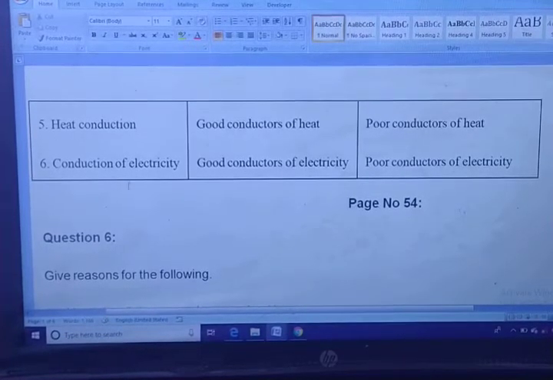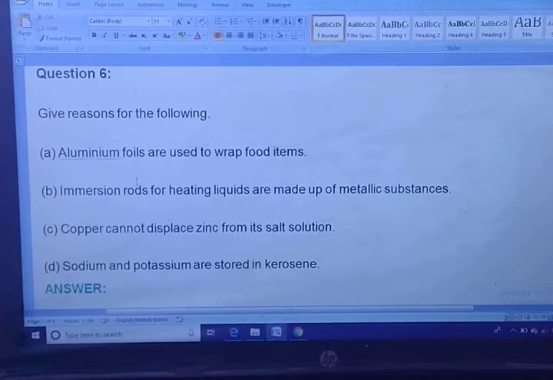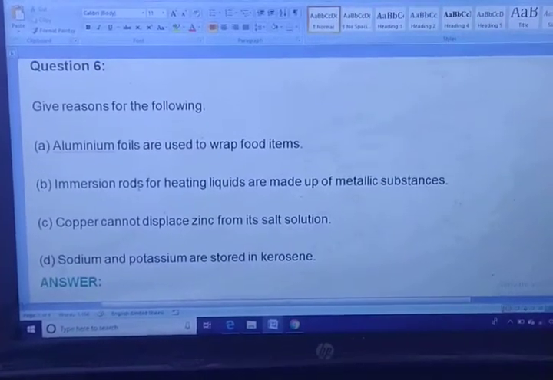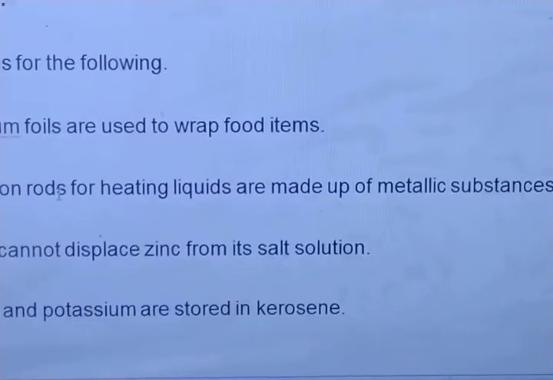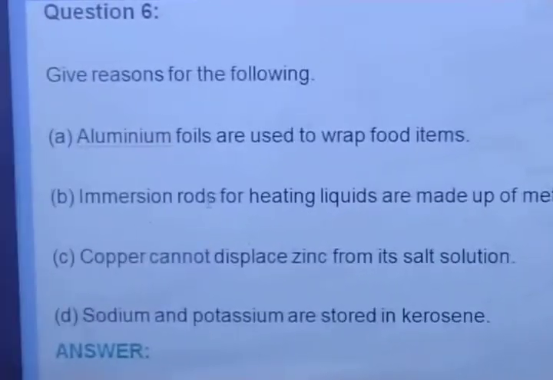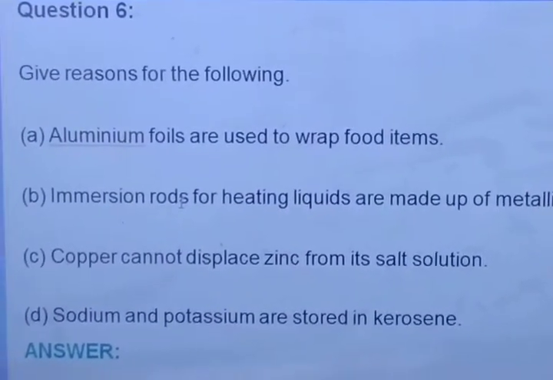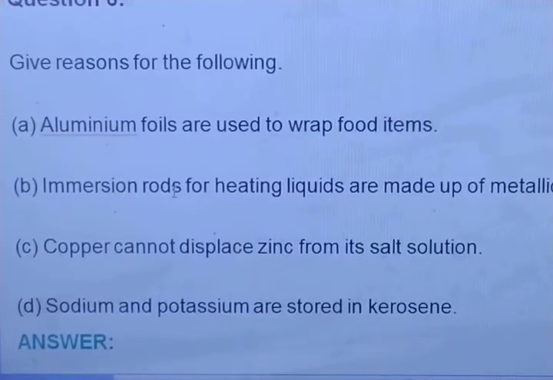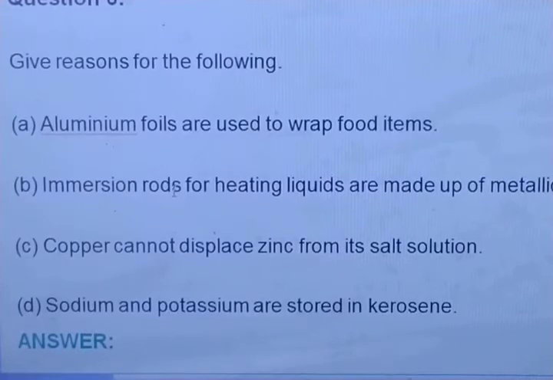Now question number 6. You can read this question very carefully about what the question wants to say. Give reason for the following. We have to give the reason, that is, why these things are so. Aluminium foils are used to wrap food items.